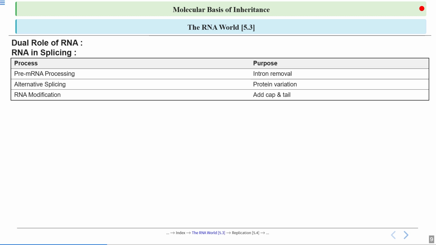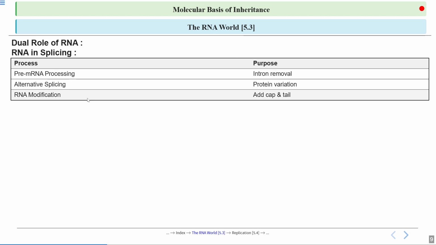The second process is alternative splicing. What is alternative splicing? A single gene can generate multiple mRNA transcripts. Okay. So a single gene can generate what? Multiple mRNA transcripts, which form protein isomers and help in bringing protein variation. So we talked about pre-mRNA processing and alternative splicing.